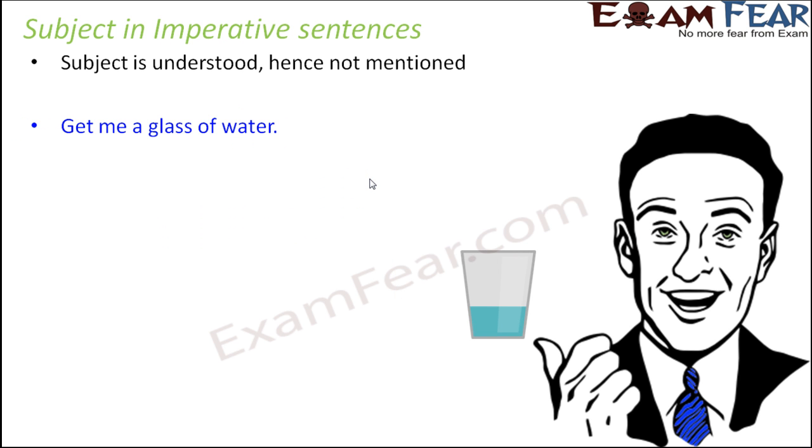Let us take one more example. Get me a glass of water. This basically means you get me a glass of water. So you in this case is the subject. Get me a glass of water is the predicate. So in all the imperative sentences, the subject is understood and therefore it is not mentioned. Whatever we see in the sentence is the predicate. So this is our first special case, imperative sentences.